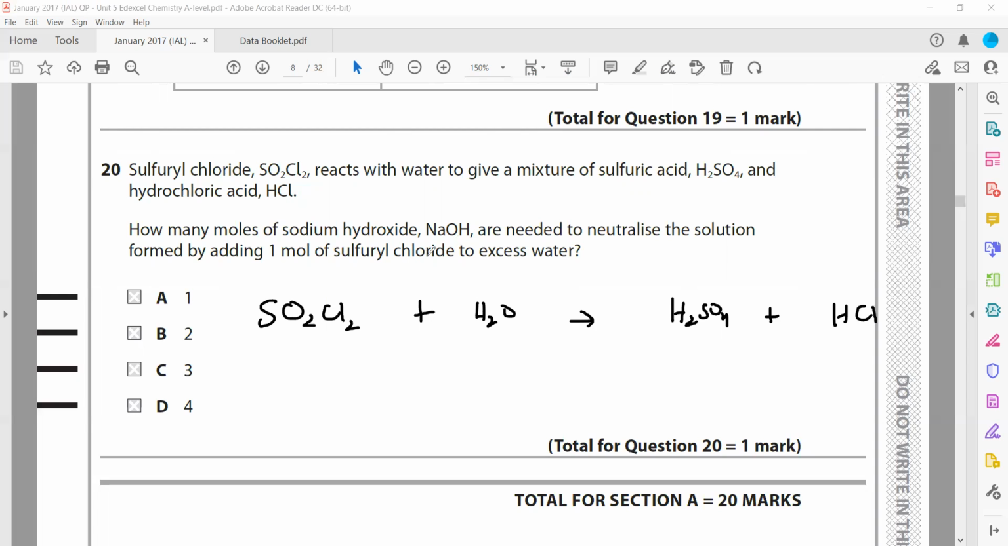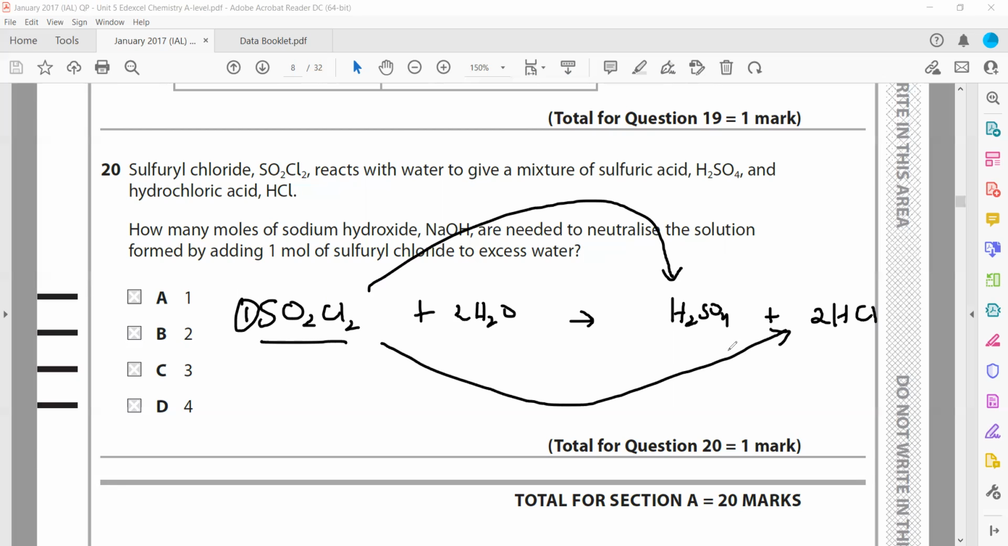First we start to balance with oxygen. Chlorine: we can put 2 and it is balanced, sulfur is 1, already balanced. Hydrogen, if I put 2, is balanced: 4 hydrogen, 4 oxygen, 1 sulfur and 2 chlorine. So the equation is balanced. So for 1 mole of sulfuryl chloride, how many moles of acid are produced? 1 mole of sulfuric acid and 2 moles of HCl.